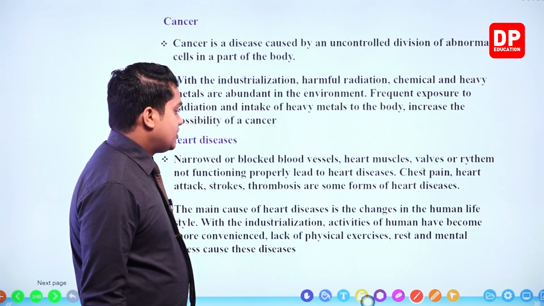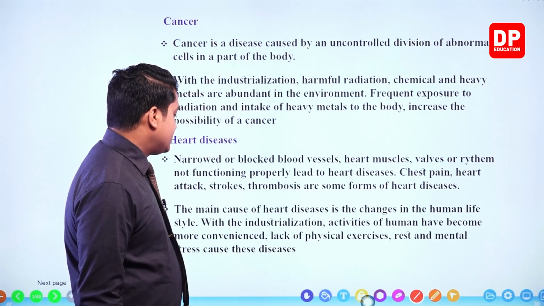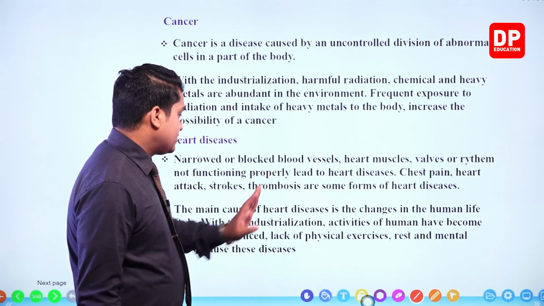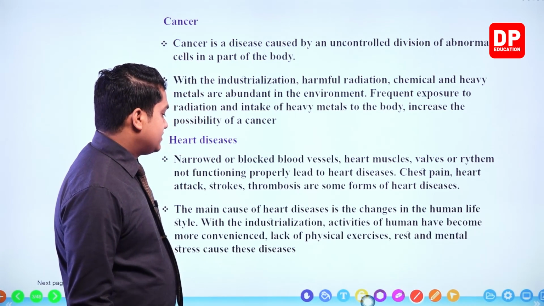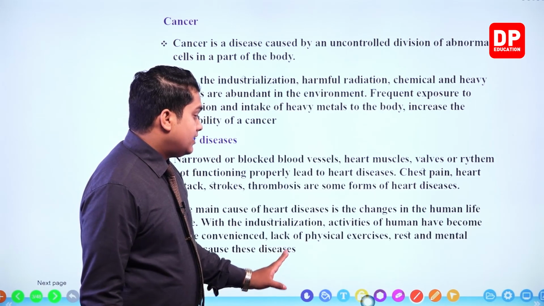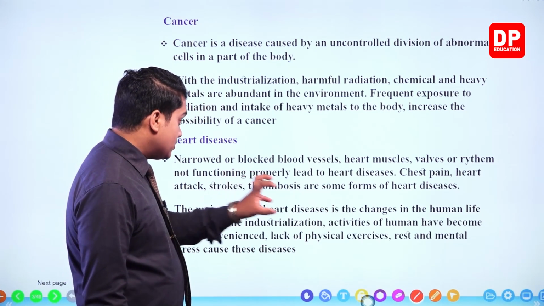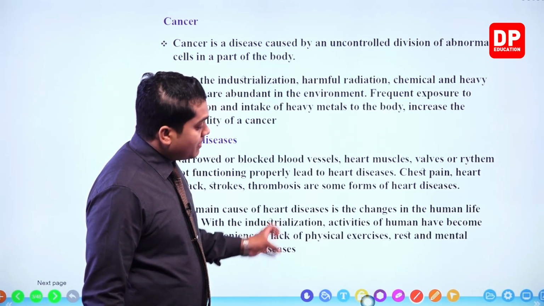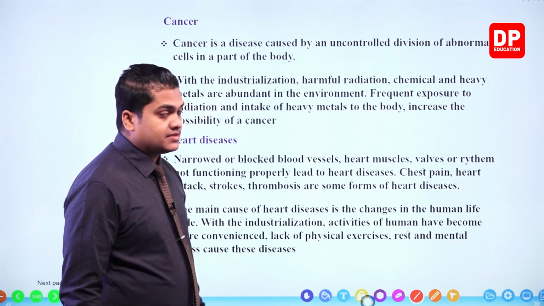With industrialization, activities of humans have become more convenient, right? Lack of physical exercise, lack of rest, and also mental stress. So lack of physical exercise, rest, and also mental stress cause these diseases.